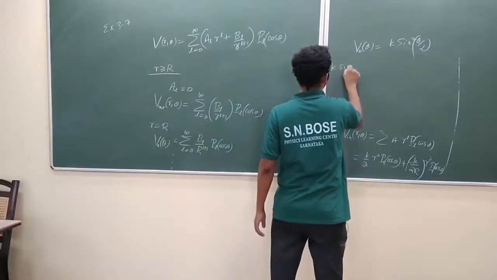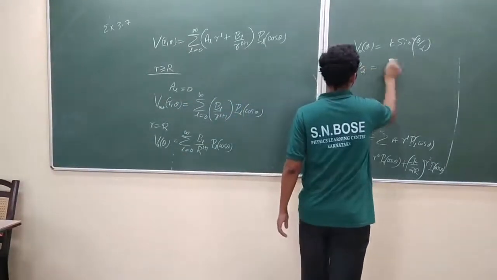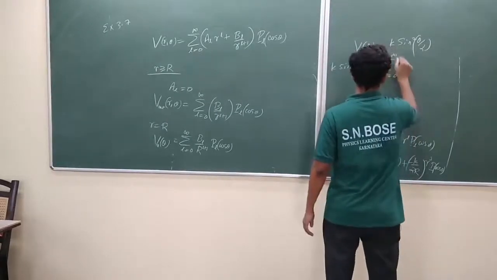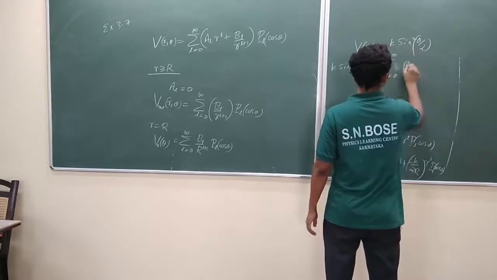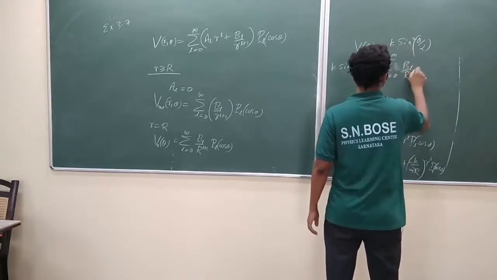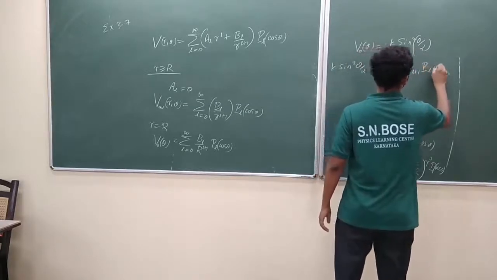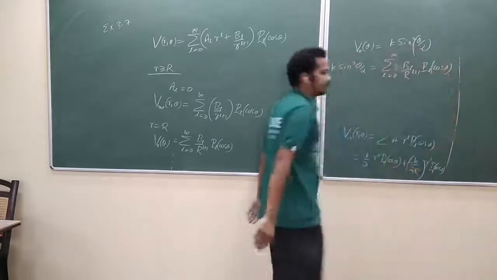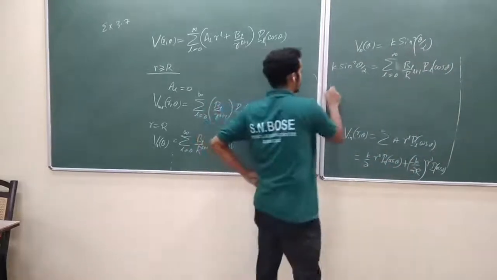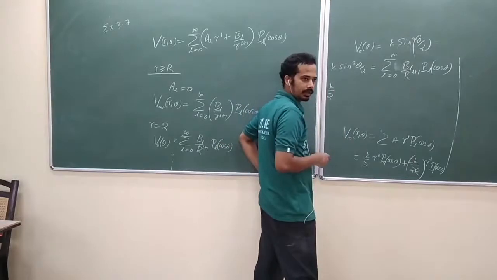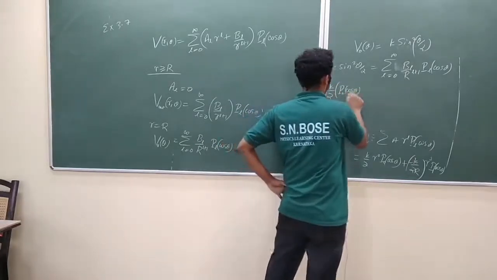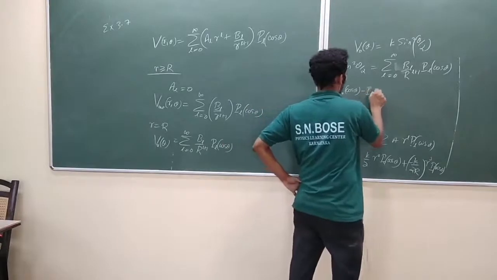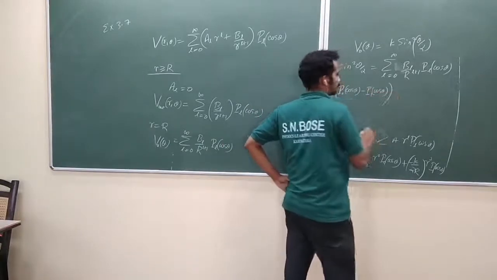So K sin square theta by 2 is equal to summation over L equal to 0 to infinity of B_L by r^(L+1) P_L of cos theta, am I right? So write this in terms of the Legendre polynomials you have written earlier: K by 2 times P naught of cos theta minus P1 of cos theta, am I right?